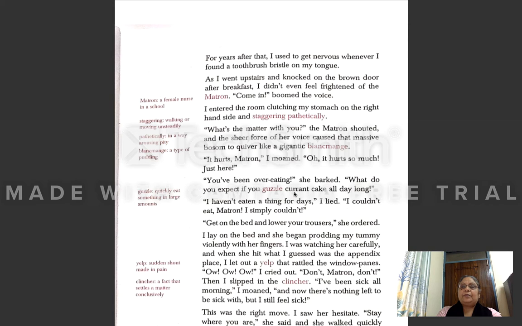Guzzle currant cake means eating in a large amount. If you keep on eating in a large amount and that too quickly, then this will happen. "I haven't eaten a thing for days," I lied. "I could not eat, matron. I simply could not." But what did the boy say, or what did the writer say?